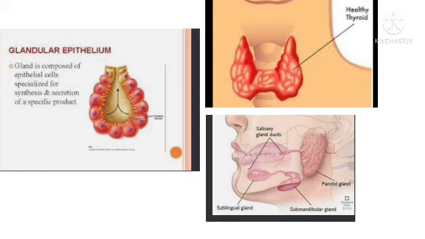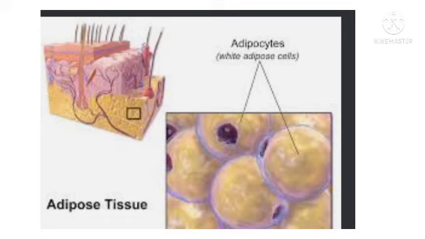Endocrine glands are without ducts and pour their secretion directly into the blood. They secrete hormones. Example, pituitary gland, thyroid gland, etc.